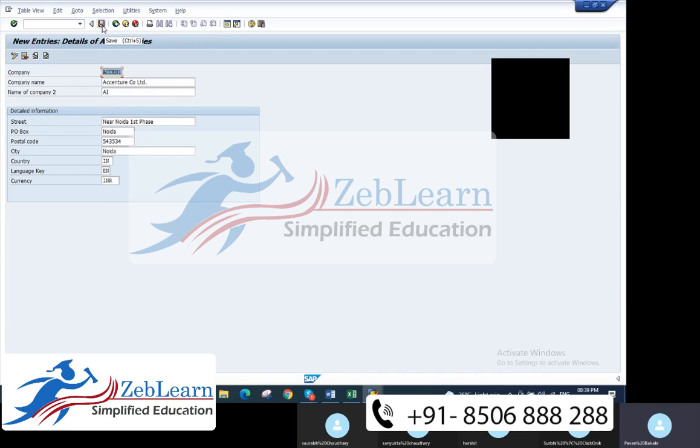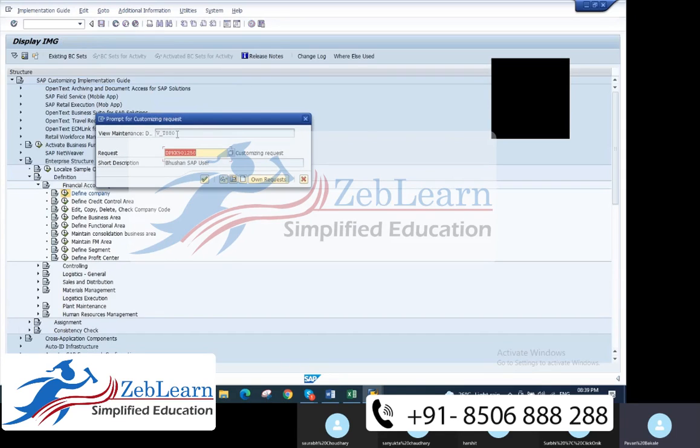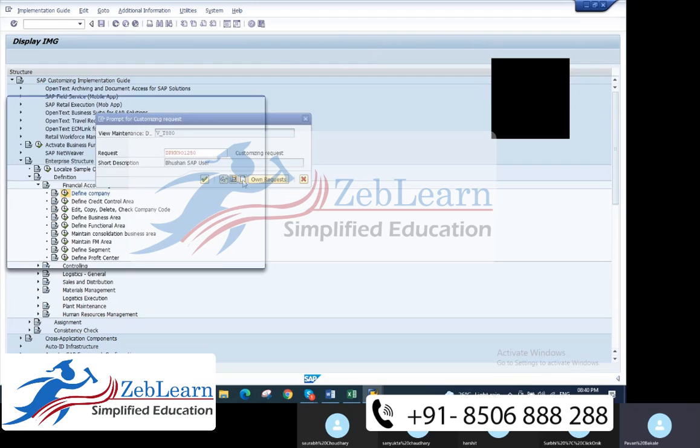Once you click on save, one request will be generated. This is called a transport request. Why do we use this transport request? We use this where you want to save your database file. If you want to create your own request, you can click on create here, or you can save in your own request. But mostly, I'll create one request for your server. So I'll click on create.